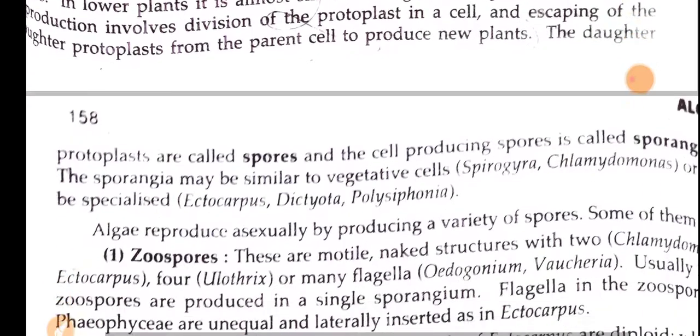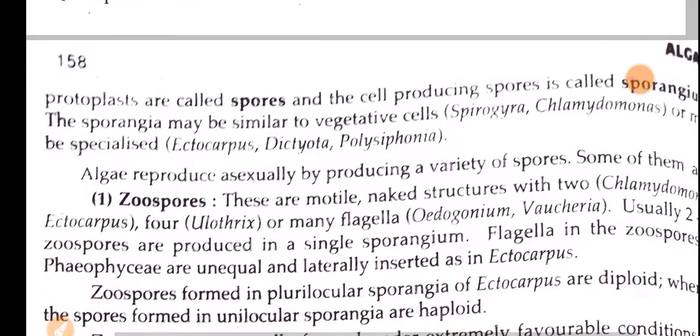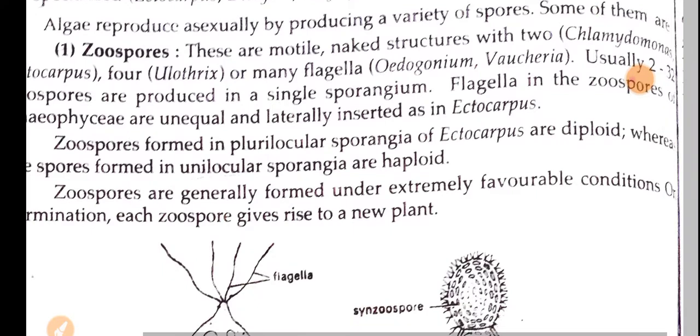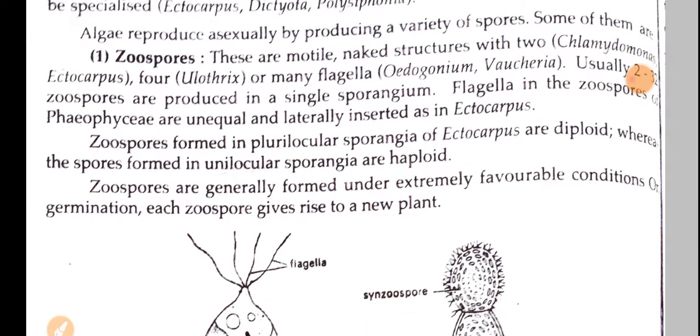The daughter protoplasts undergo formation of spores, and these spores are responsible for asexual reproduction in algal groups. Let's see what spores are developed by these algae groups.